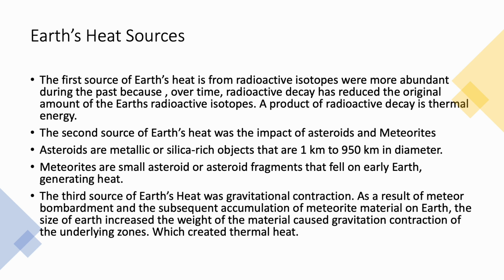The third source of heat was gravitational contraction. As a result of meteor bombardment and the subsequent accumulation of meteorite material on Earth, the size of the Earth increased. The weight of the material caused gravitational contraction of the underlying zones, which created thermal heat.